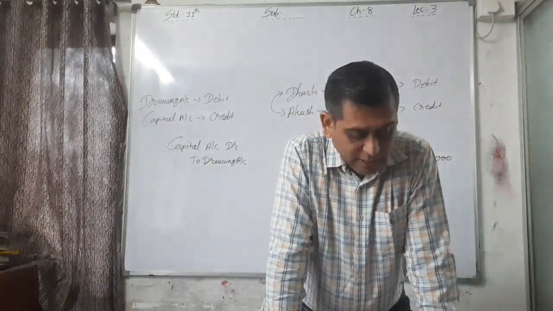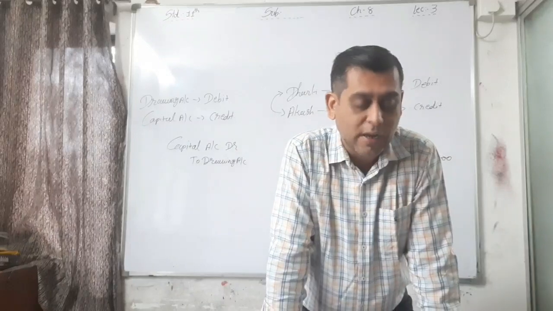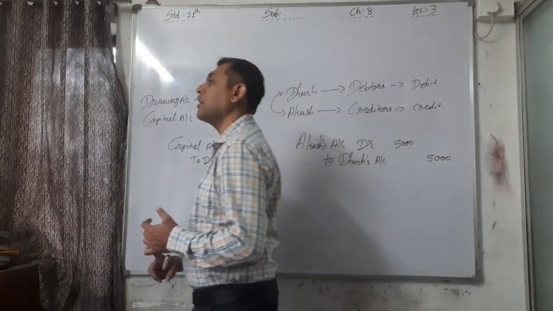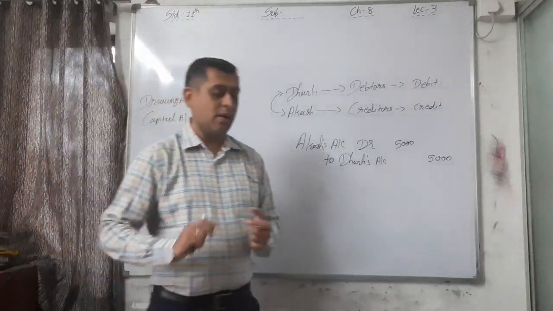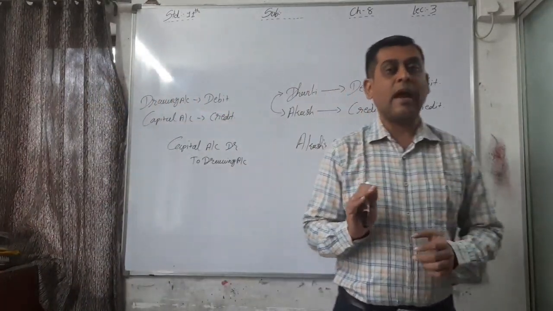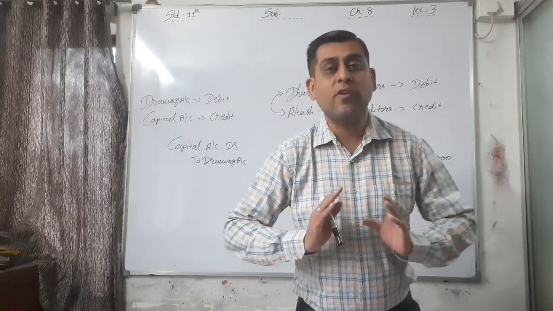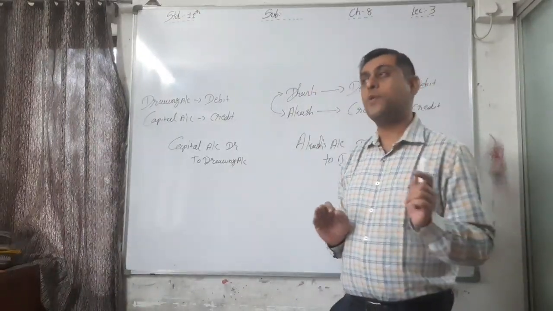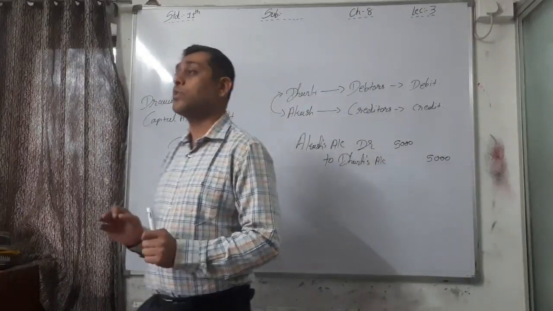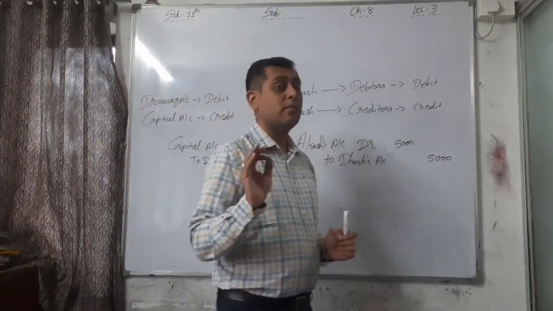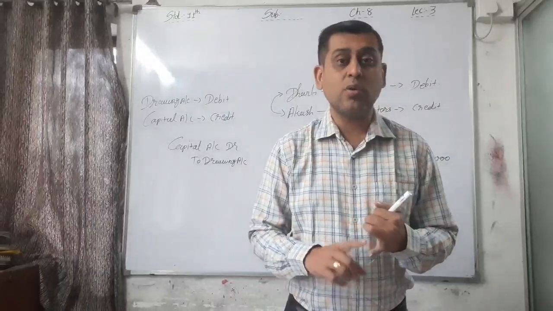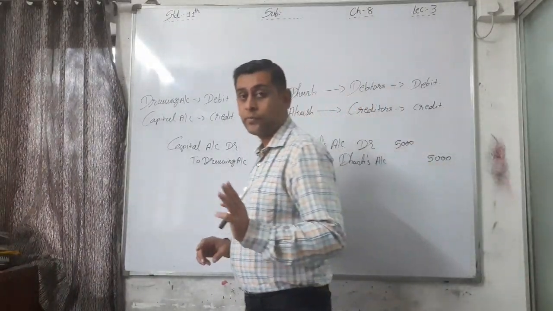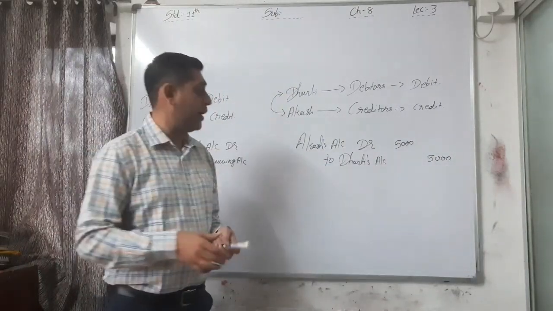Are closed and transferred to trading or profit and loss account. All the expenses and all the incomes are, see here, I told you, at the end of the year you have to prepare final accounts. At the end of the year we have to prepare compulsory final accounts. In that case, what is the procedure? Trading account, profit and loss account, and balance sheet we have to prepare. 3 accounts we have to prepare.